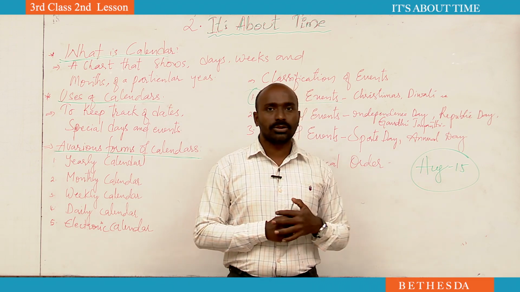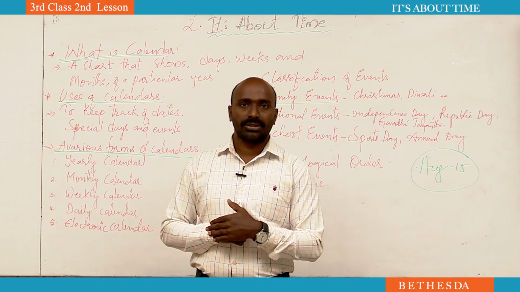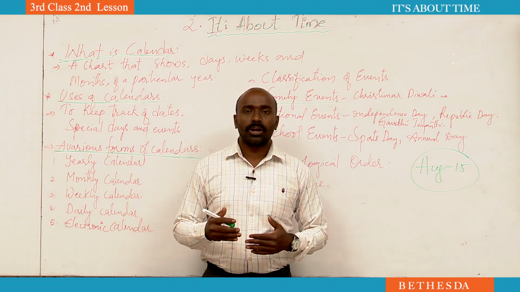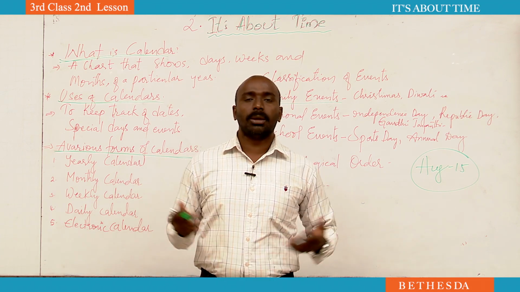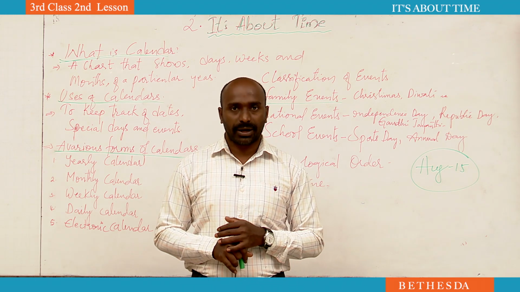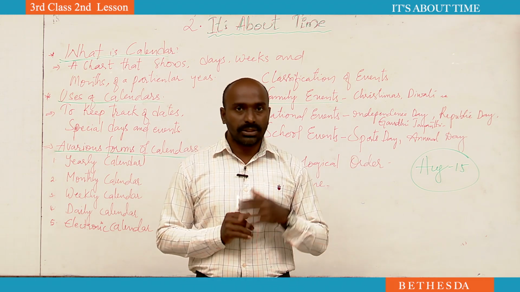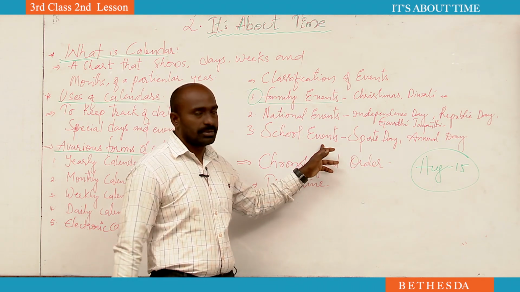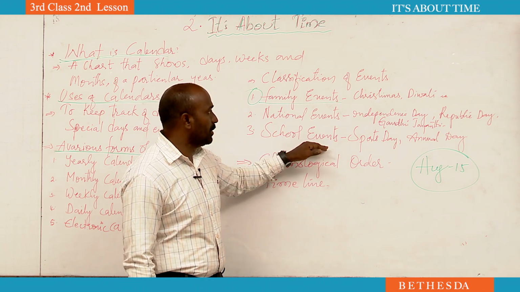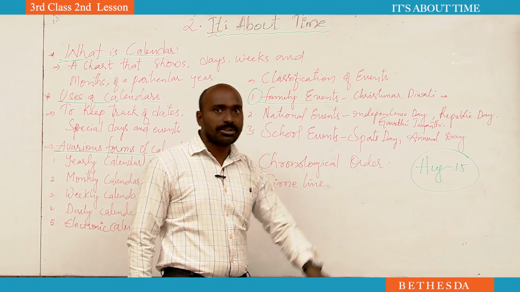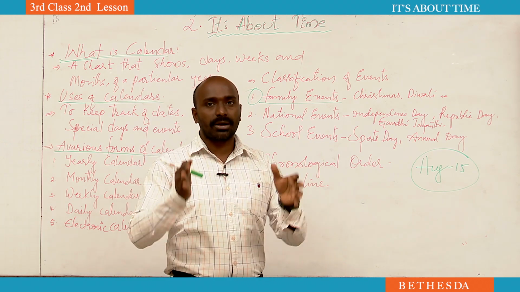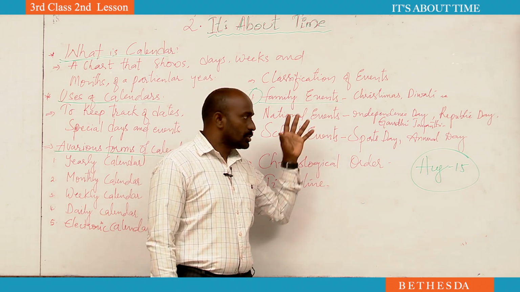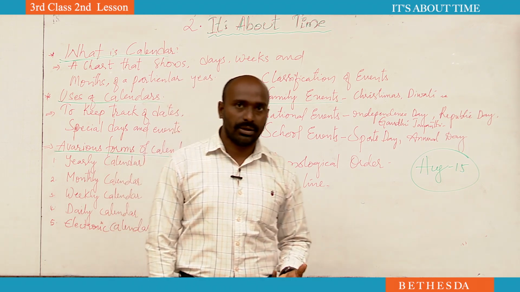And during the annual day also, we give precise information about what annual development took place in our school and what achievements were made by our students, to the people who come to the annual day. So this is called annual day and sports day. We call these school events. So the classification of events really helps us to store or keep track of records of family events, national events and school events. In this way we can also use our yearly calendars.